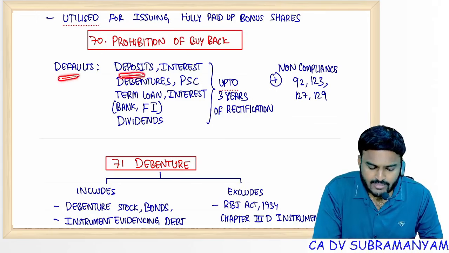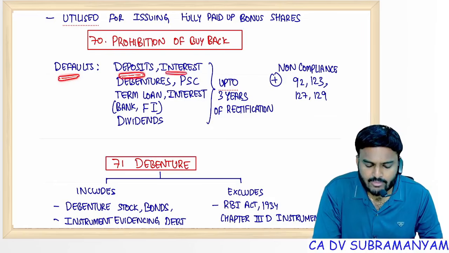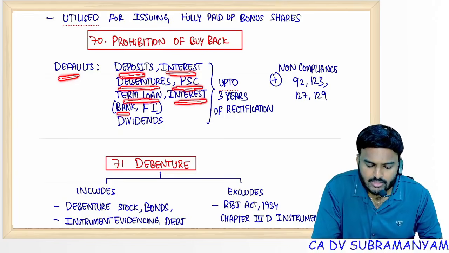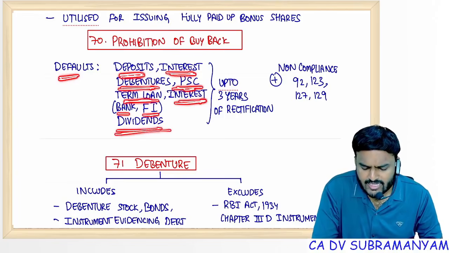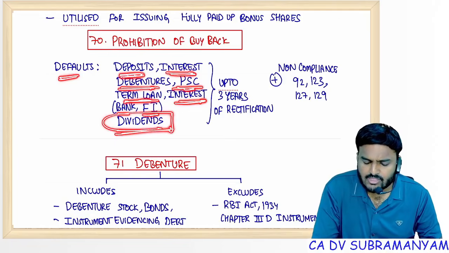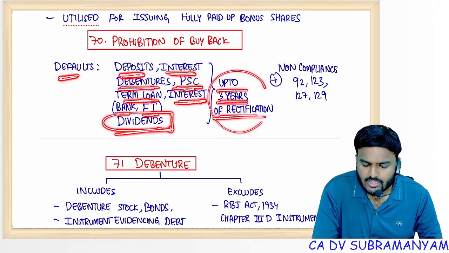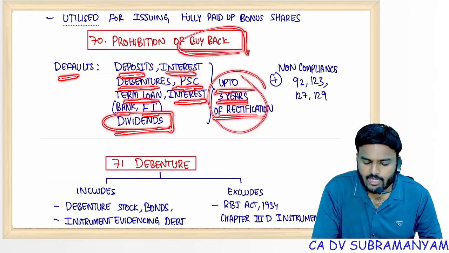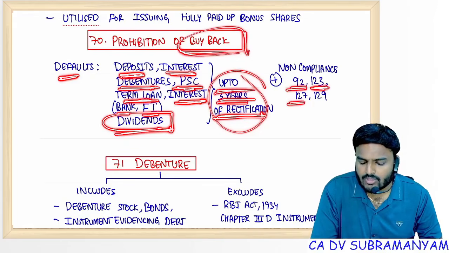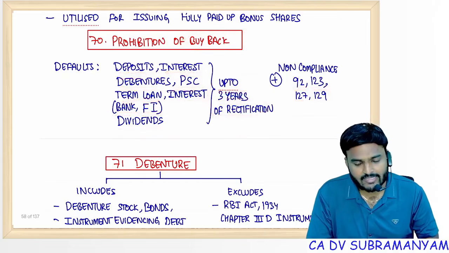If the company has defaults in deposits repayment, interest on deposits, debentures, preference share capital redemption, term loan repayment, interest on term loan payment with banks or financial institutions, or any dividends, equity or preference dividends, then up to 3 years of rectification, buyback is prohibited. And the company should be regular in complying with 92, 123, 127 and 129.